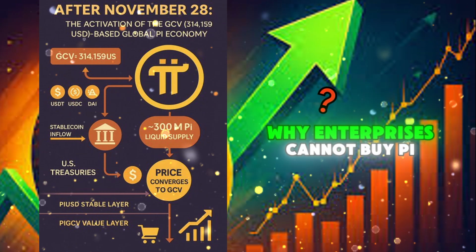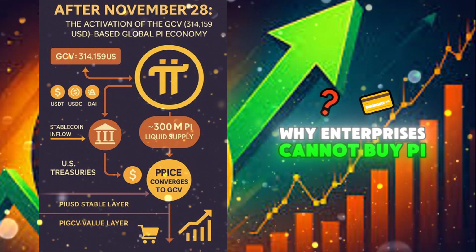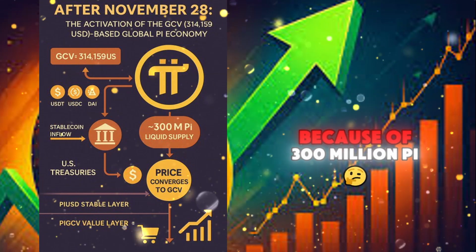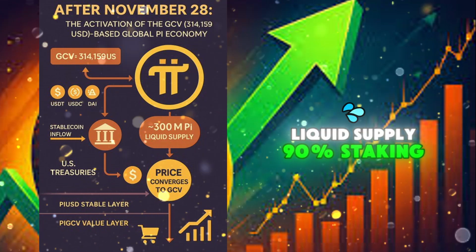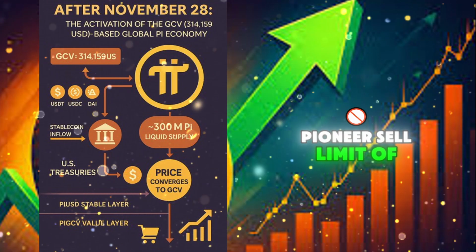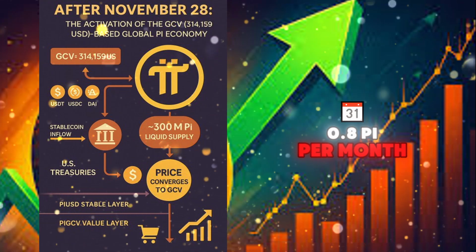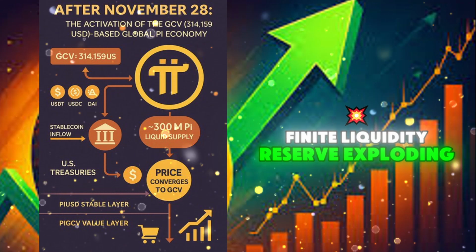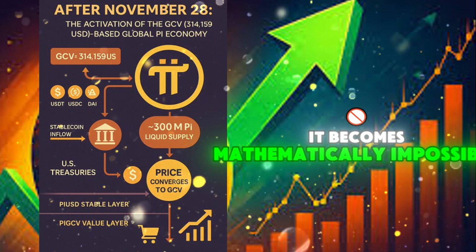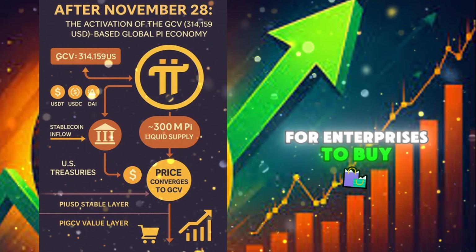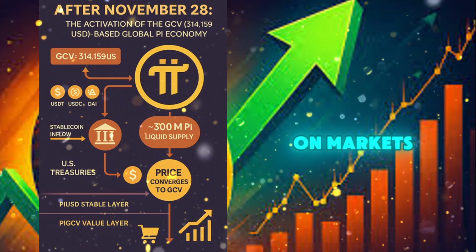Why enterprises cannot buy Pi, they must earn it. Because of 300 million Pi liquid supply, 90% staking, pioneer sell limit of 0.8 Pi per month, finite liquidity reserve, exploding global demand, it becomes mathematically impossible for enterprises to buy large amounts of Pi on markets.